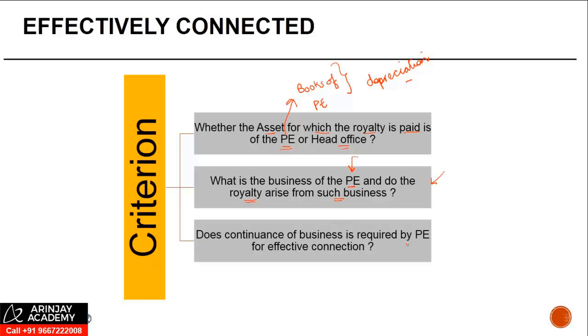Is continuance of business required by the PE for effective connection? Now what this means is, suppose someone has a PE until 30th of June 2015, and a royalty is paid on 30th September 2015. The payment is happening at a later date, but it is effectively connected to the PE because as long as the PE was there, it carried out the work for this. In such a case, even this royalty, even if it is paid after the PE ceases to exist, will be considered as effectively connected.